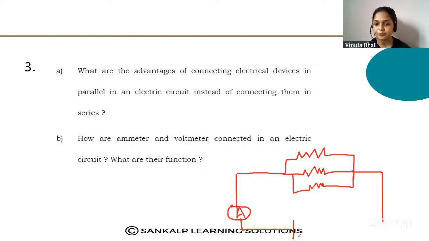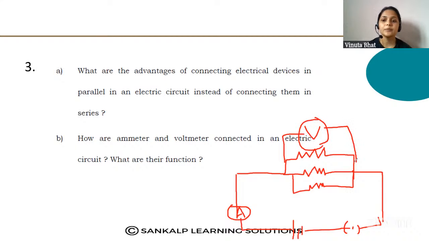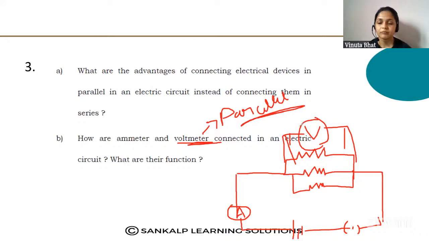Here is an ammeter, an electric cell and a plug key, but the voltmeter is connected here. How is the voltmeter connected? The voltmeter is connected in parallel to the resistor, but the ammeter is connected in series.